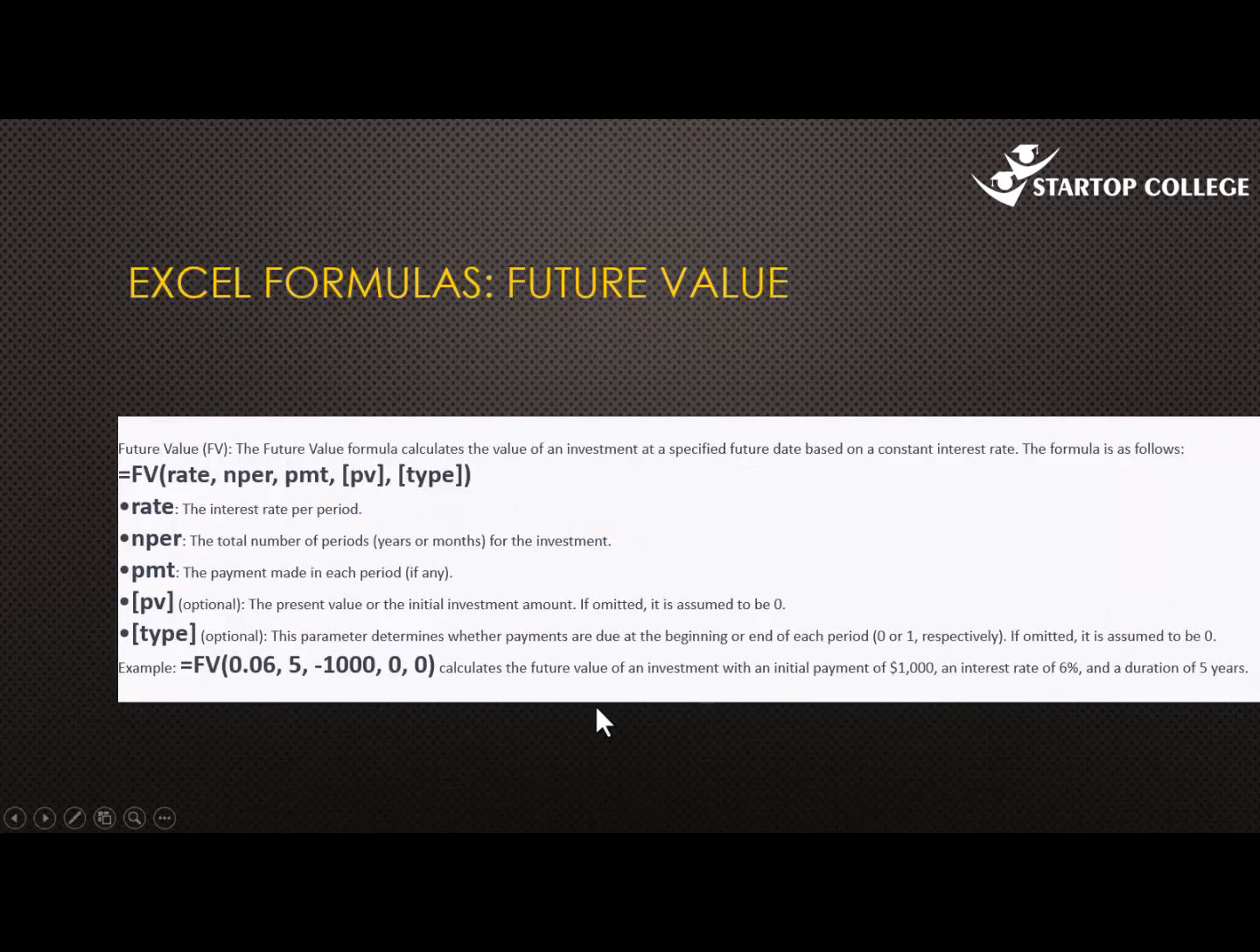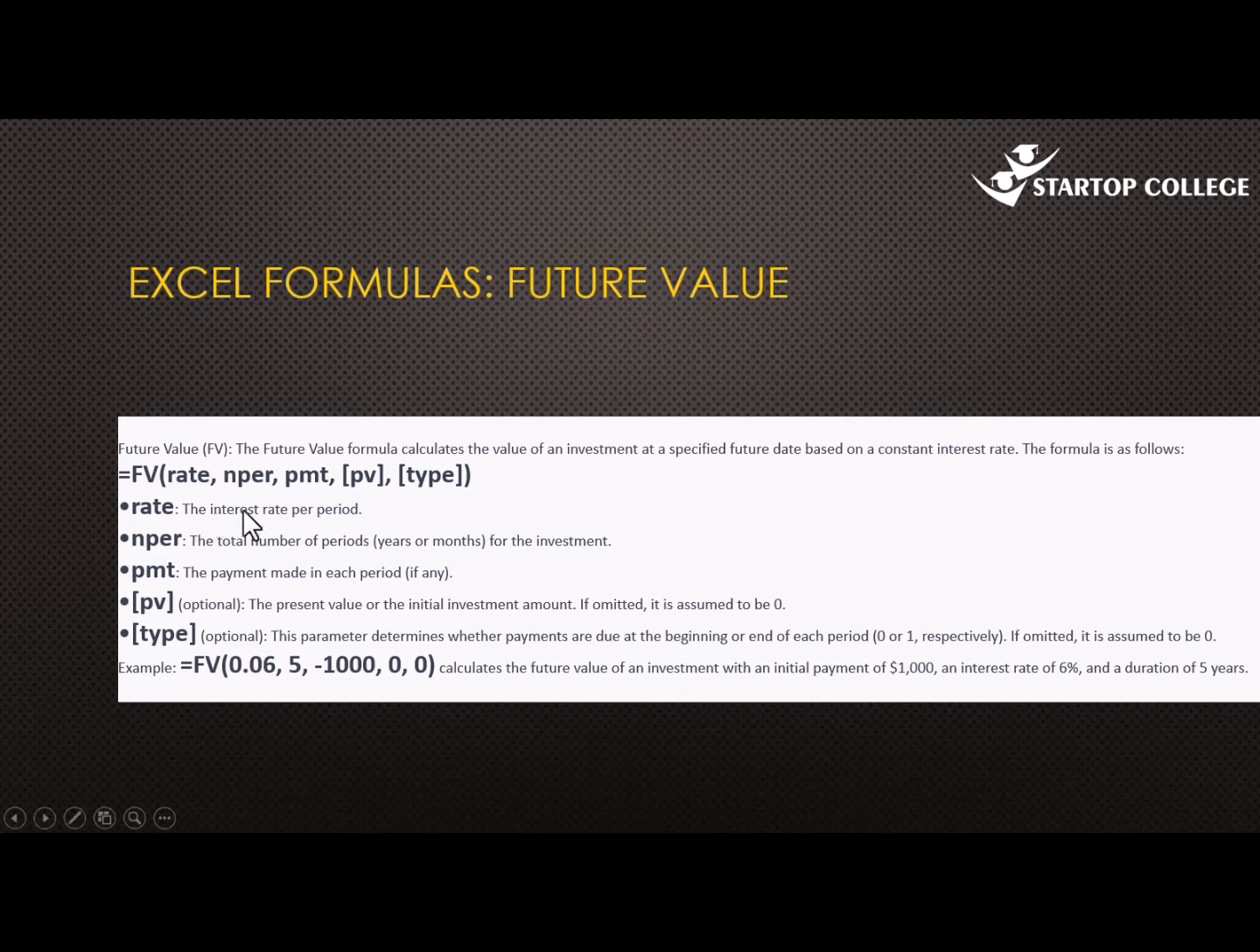So we have formulas that have been incorporated in Excel to help us find these values without necessarily doing it the manual way. Now we have the first one, which is the FV, the future value formula. We have several inputs that we put in this formula so as to adequately calculate the future value. When you open Excel, you type in equals FV, rate, comma, NPER.